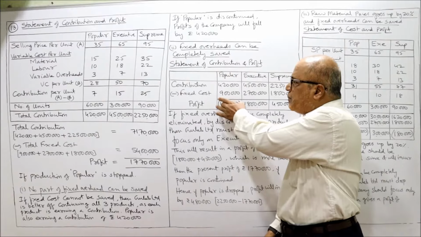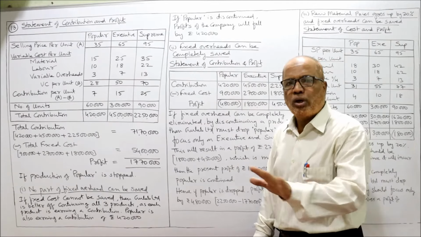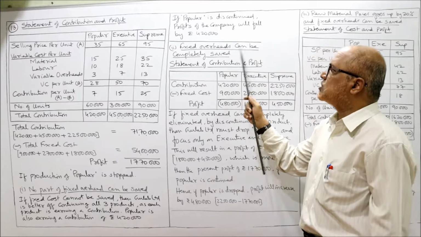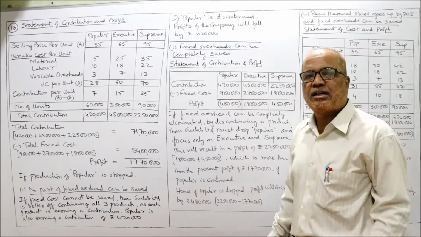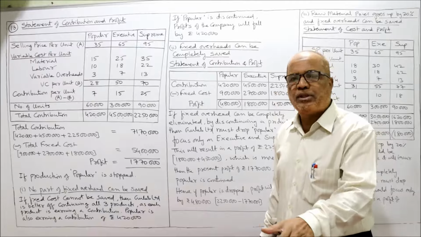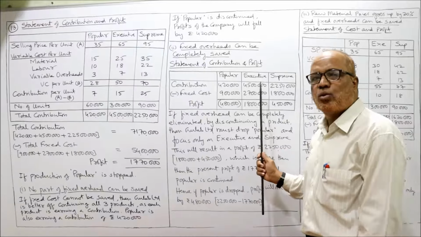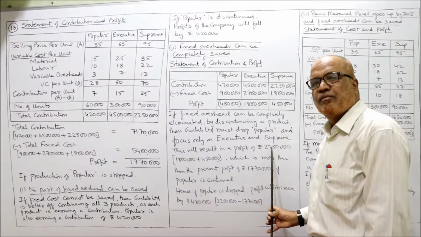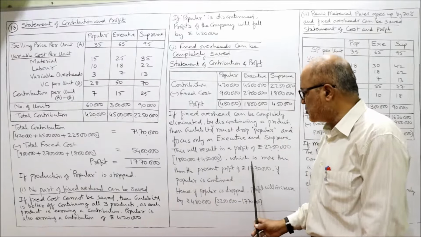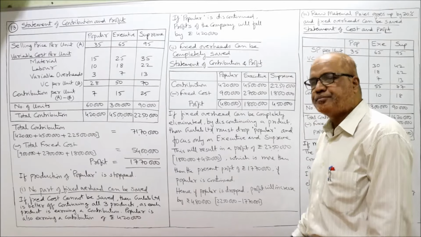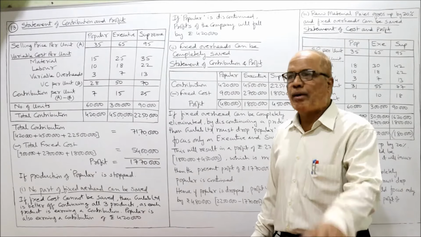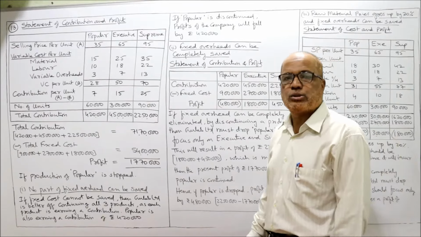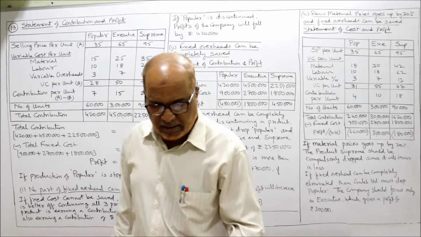If we drop the product Popular, there is no need to pay fixed cost. It is saying no need to pay fixed cost, it can be completely saved. In that case, we suggest to drop the product Popular and focus only on Executive and Supreme. The total profit will be 22 lakh 50,000, which is more than 17 lakh 70,000 by rupees 4 lakh 80,000. So if we drop Popular completely, our profit will increase by 4 lakh 80,000. Second case done. Now third case.